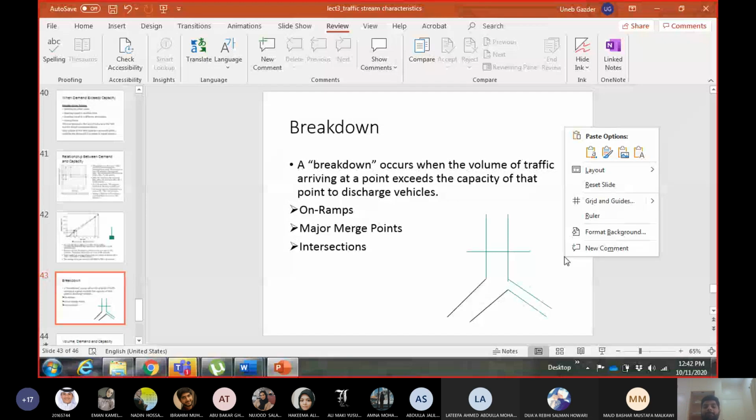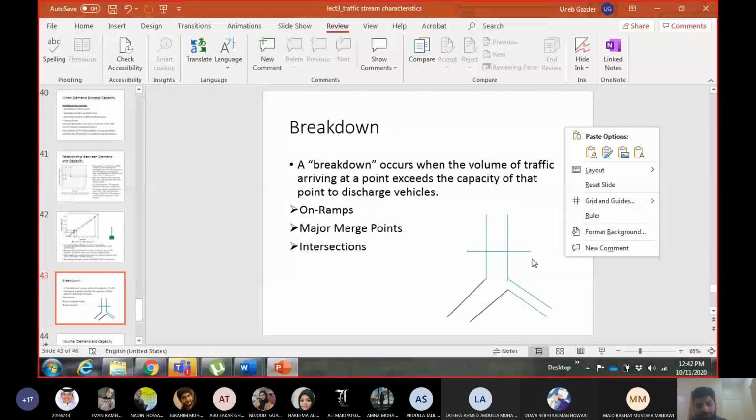So what is happening behind this point? Behind this point, you have the pile up of the vehicles, the queue, the line of the vehicles, which are waiting for their turn to get into the segment. They cannot get into the segment because their number was more than the capacity of the segment, so they will pile up here. Okay, so this point will become the breakdown point, and this situation is known as a breakdown situation.